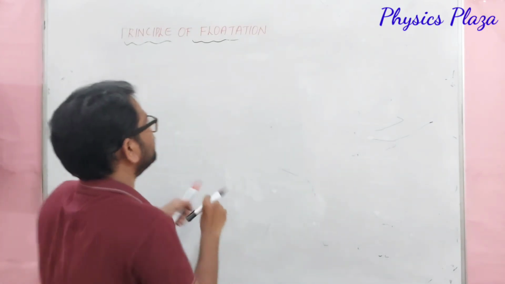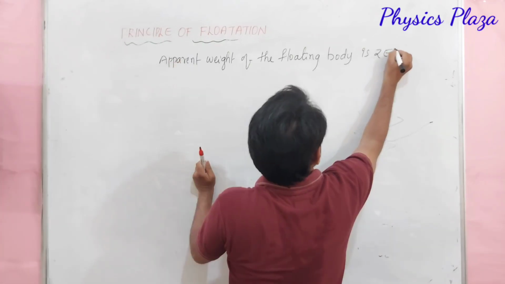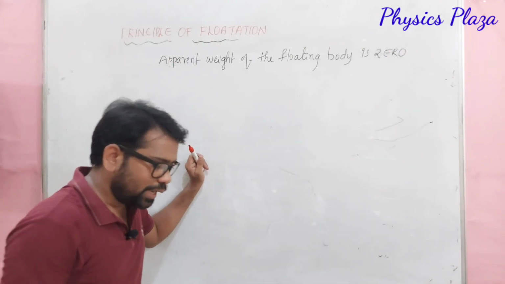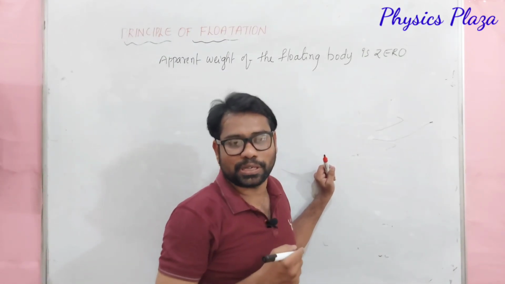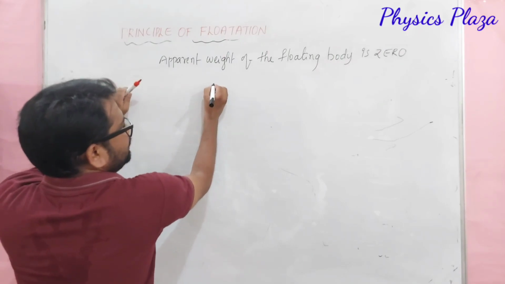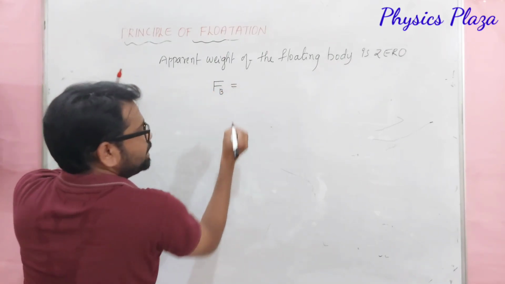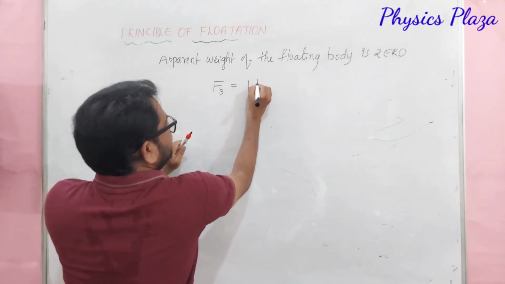Children, it's very important. Let me write here: apparent weight. Children, let us recall the concept of Archimedes principle once again. Dear children, according to Archimedes principle, the buoyant force acting on a body when it is immersed partially or wholly is equal to the weight of the liquid displaced.